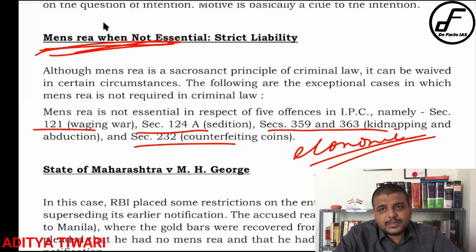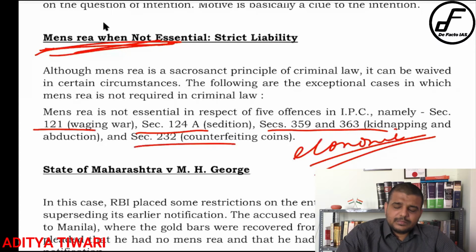So the purpose is that a person cannot do something. I mean, the whole principle of mens rea is based on the fact that a human being is not born criminal, right? So if he becomes criminal, then it means that the society has made him criminal, so the society should also bear some consequence of it, right?